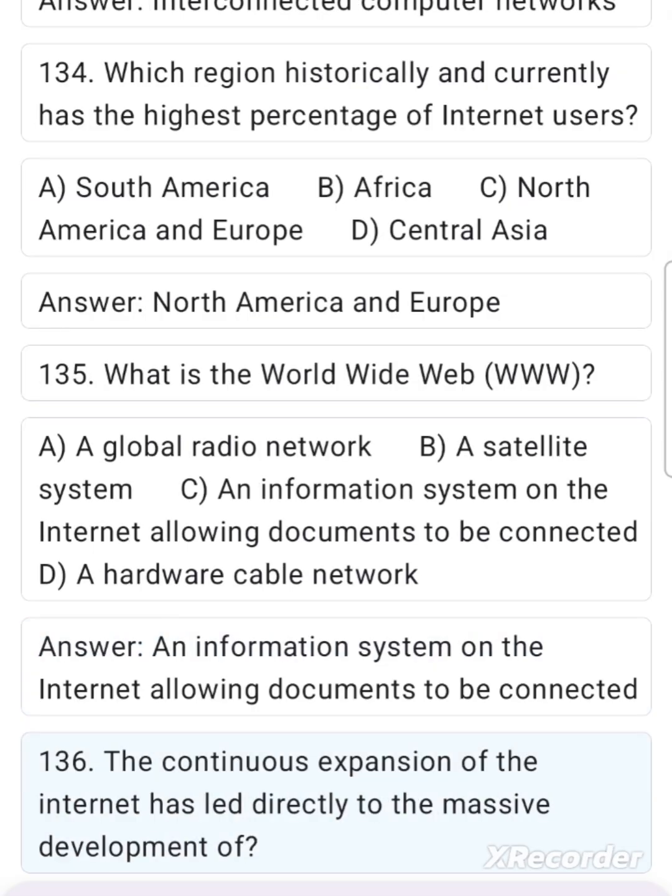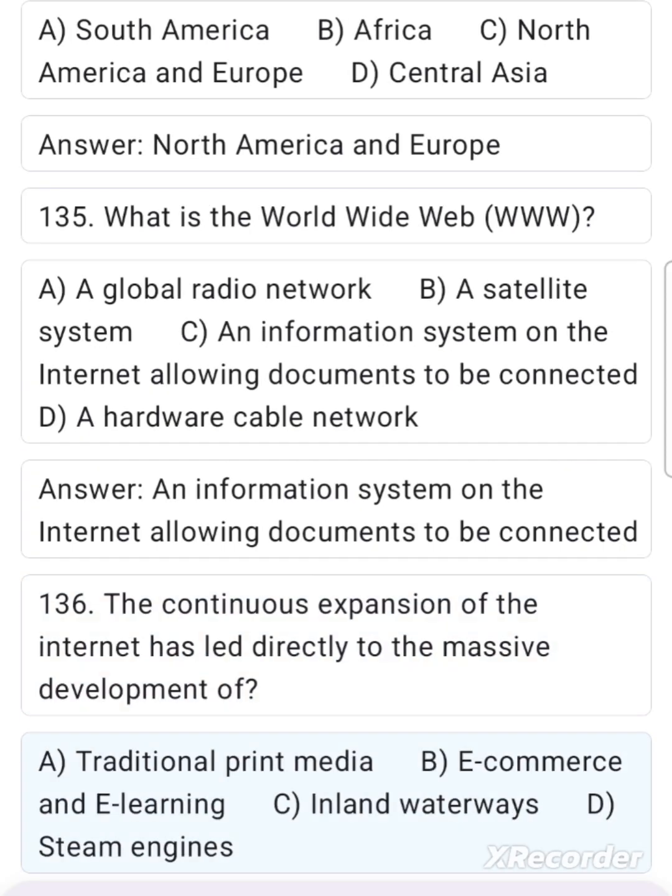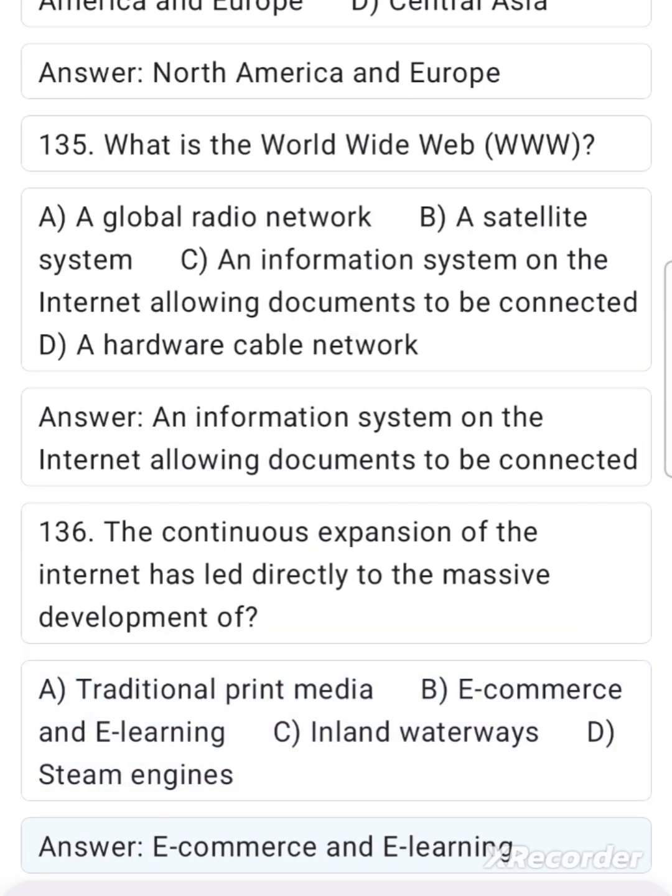136. The continuous expansion of the Internet has led directly to the massive development of: A. Traditional print media. B. E-commerce and e-learning. C. Inland waterways. D. Steam engines. Answer. E-commerce and e-learning.